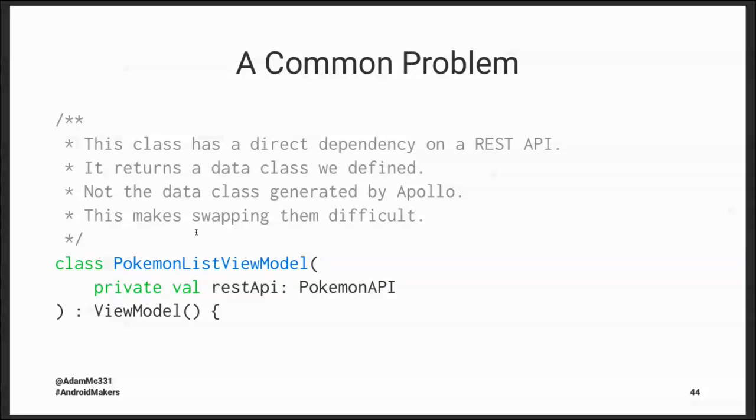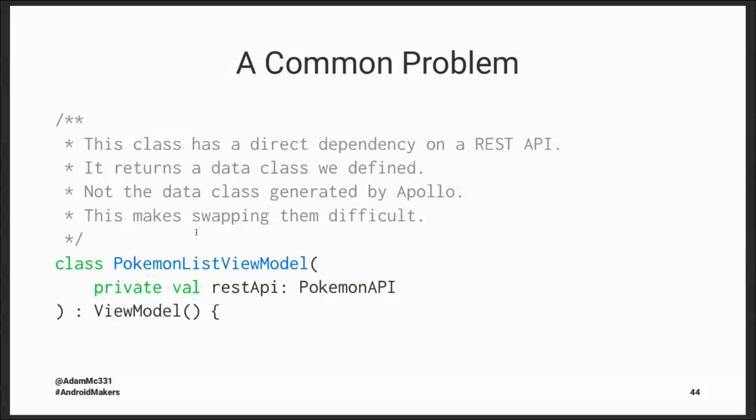But if we consider what the REST API was doing, typically using Retrofit, returning our own model objects that we defined, we now have an Apollo API that's using generated code. And so they're not returning the same data type, which makes this setup, as we have it right now, difficult to swap them. It's hard to just say, use the Apollo API, use the REST API, because their return types are a little different.